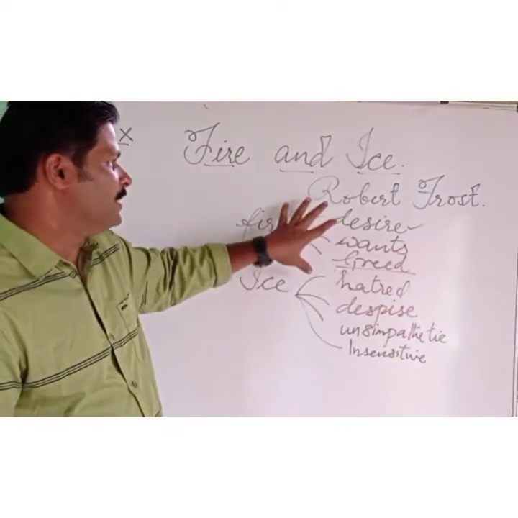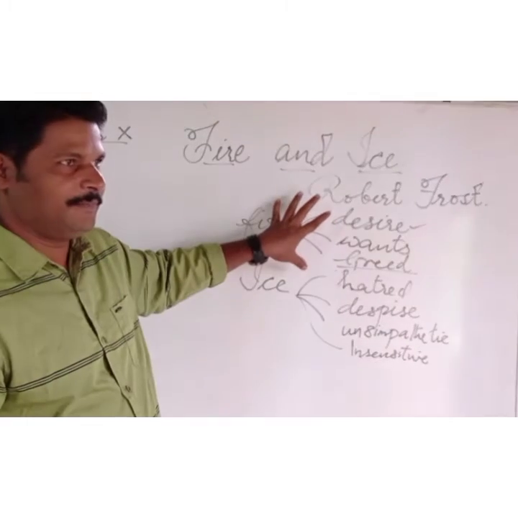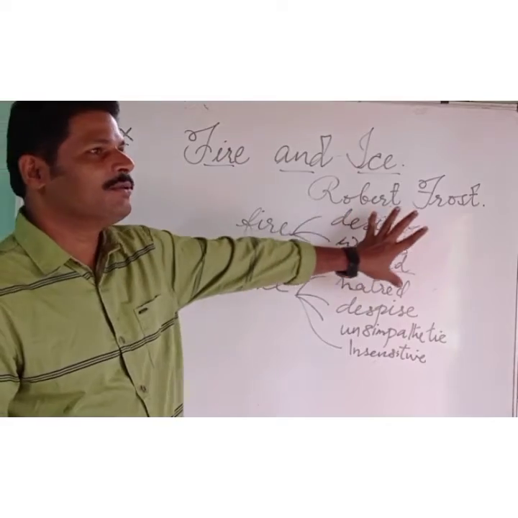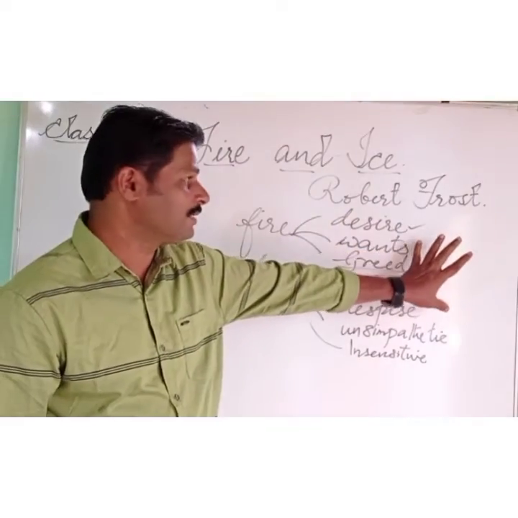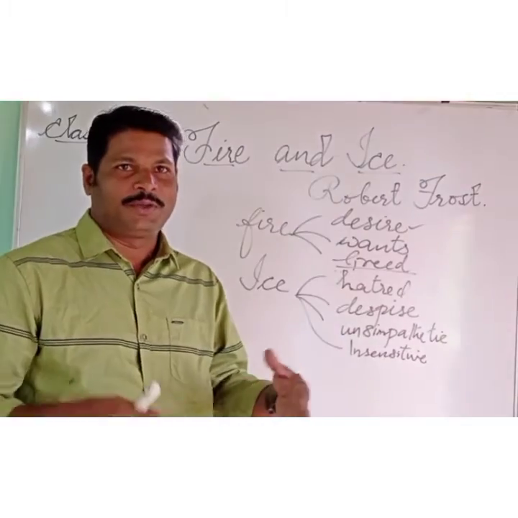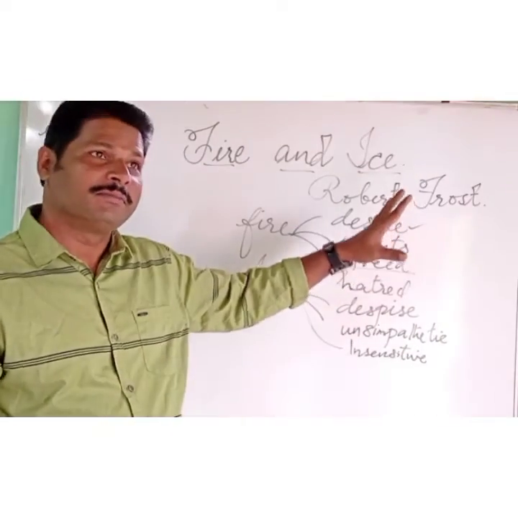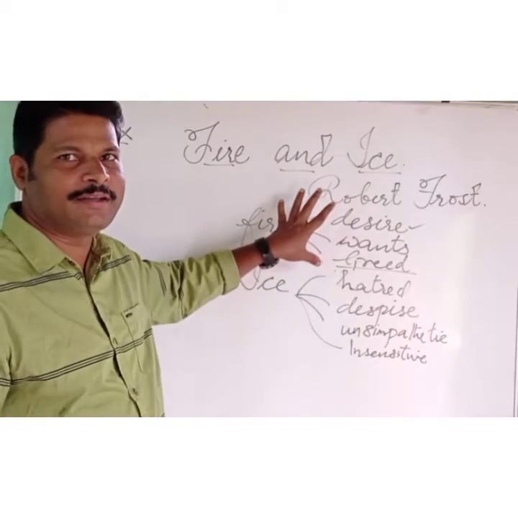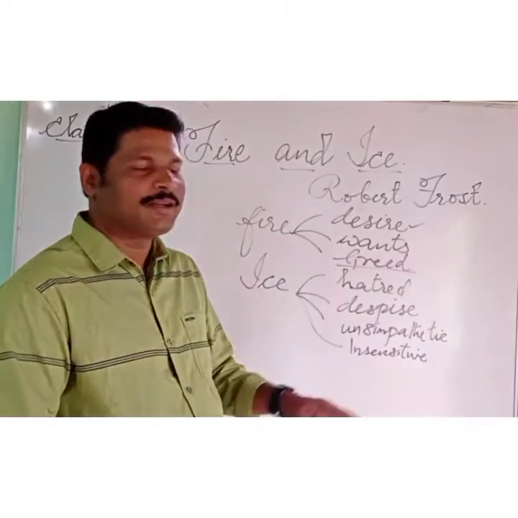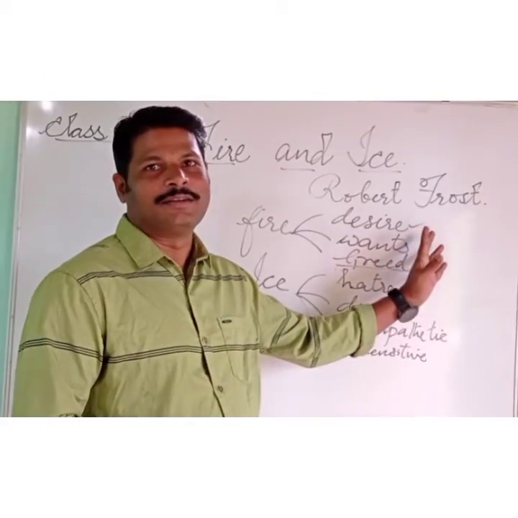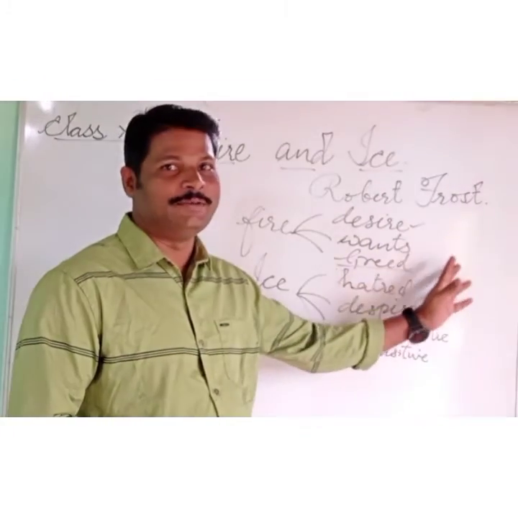So the extreme desire, uncontrolled, unchecked emotions can cause destruction. It is a self-destructive emotion of human beings. It can also cause destruction to the world in a massive way. So that is the symbol of fire. Lord Buddha has said desire is the cause of all evils.